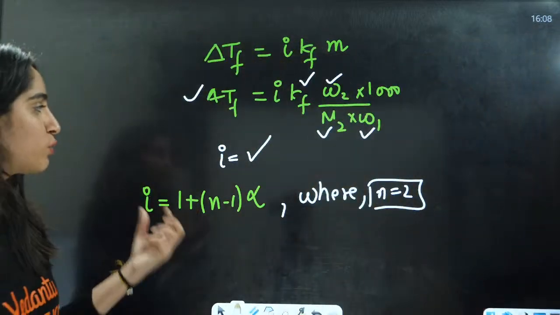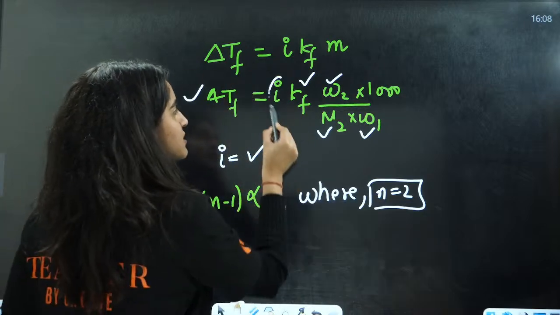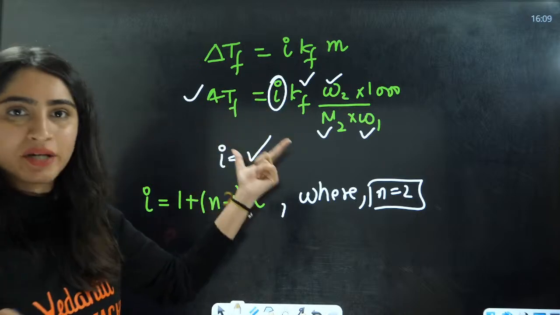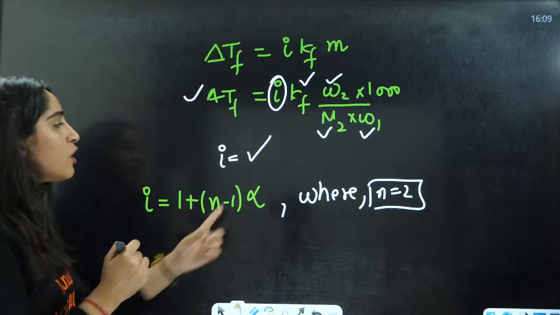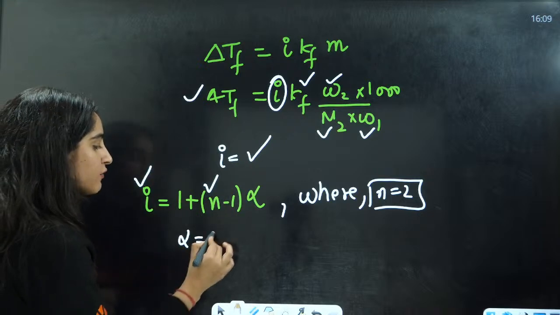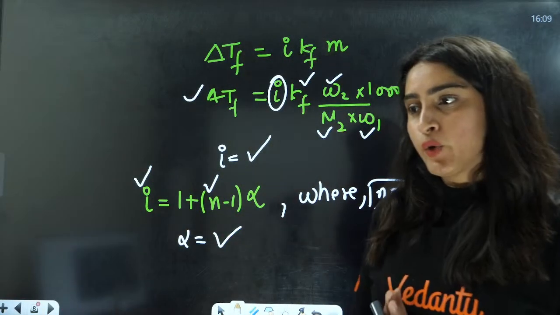Firstly, we will calculate the value of the van't Hoff factor, that is i. In this equation, this is the only thing not given to us. So we will calculate the value of the van't Hoff factor. Then we will put the value of i and the value of n here and we will get the value of alpha, that is the degree of dissociation. Yes, everyone? Okay.